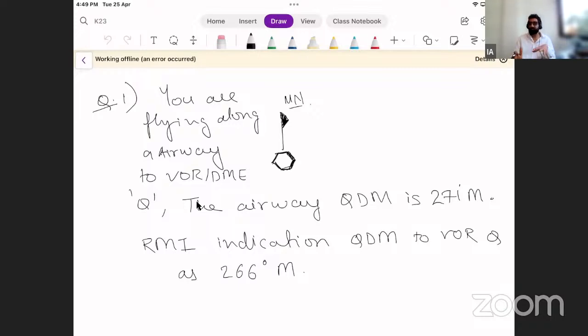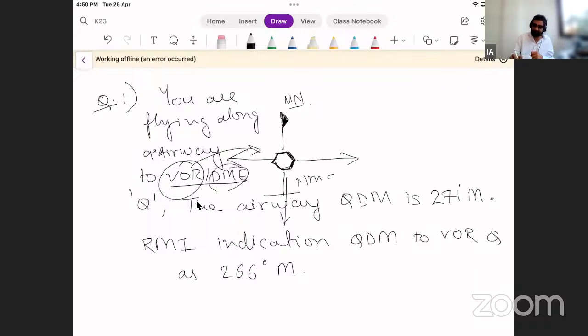Now you see, read this question. You are flying along an airway to a VOR DME. Now VOR DME ground stations are co-located. The antennas are together. So VOR gives me these radials that come out. And DME gives me range in nautical miles.